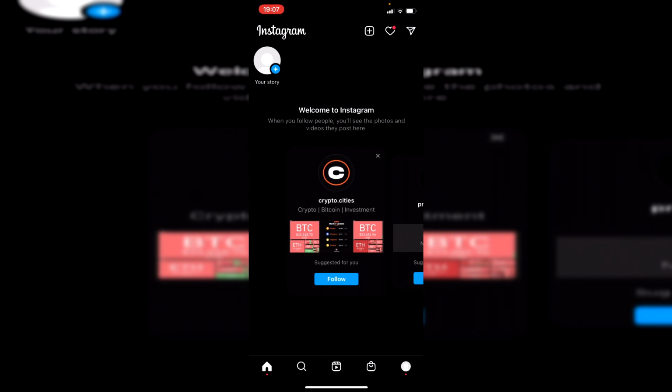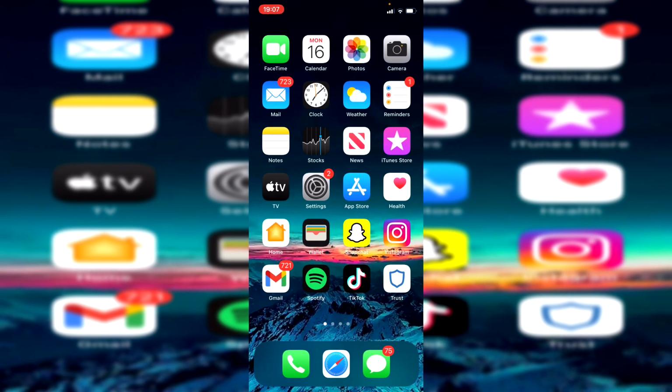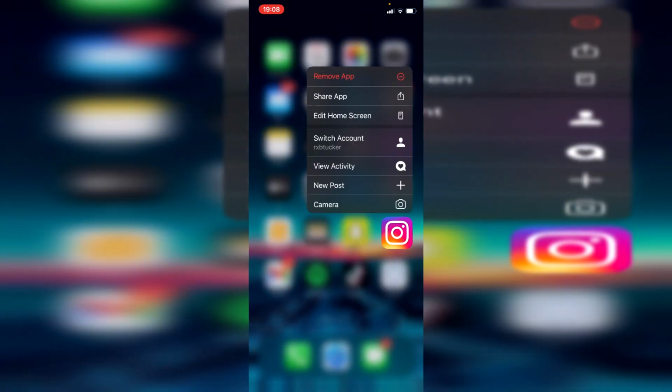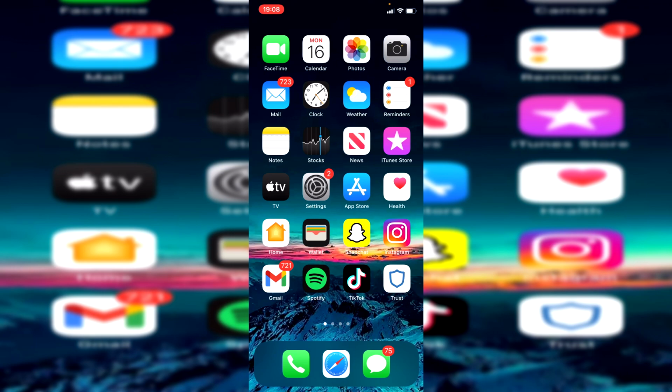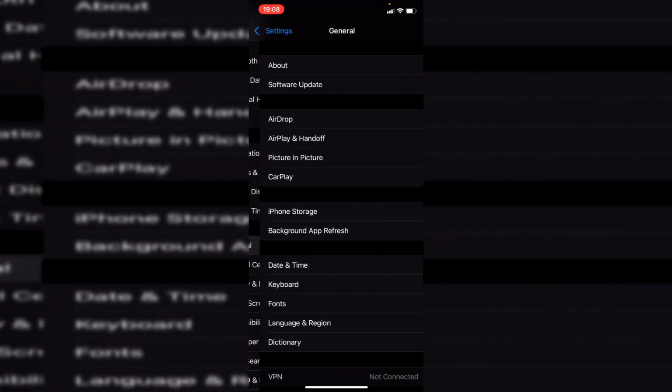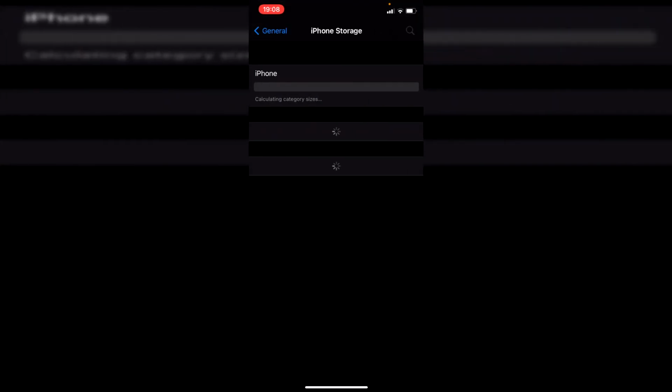The next fix I recommend trying is either offloading or deleting Instagram. To do that, hold the app, like so, and click remove app. If you want to offload it, go to your settings, general, and then iPhone storage, then find Instagram, and you can offload it here.